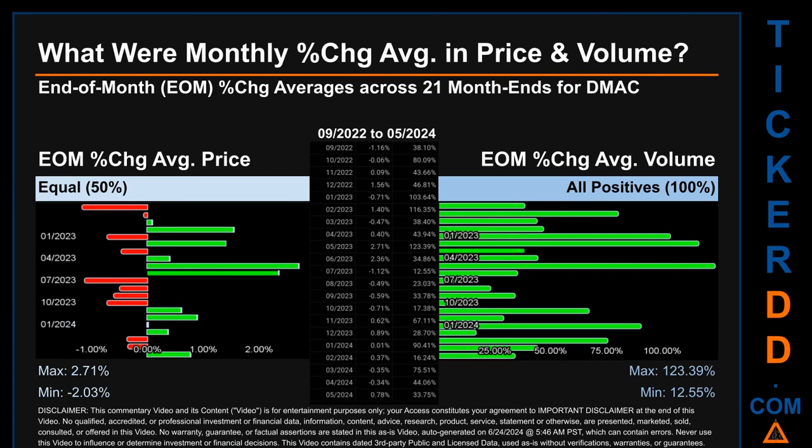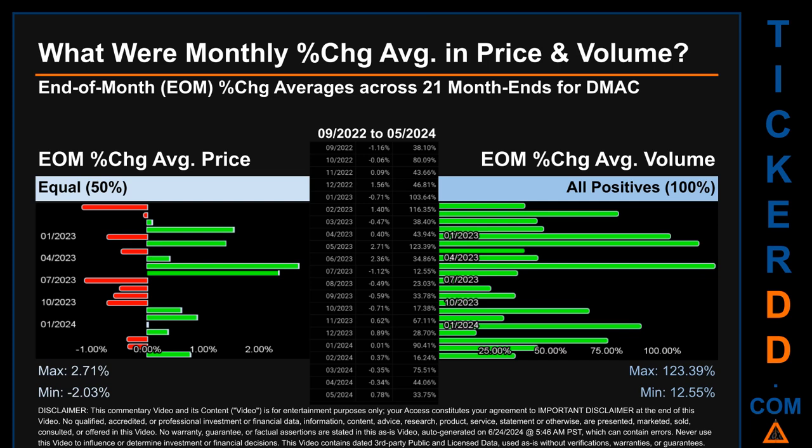What were end-of-month percentage change averages in price and volume for DMAC? The monthly average of percentage change in price and in volume were calculated for each of the 21-month ends. That calculation took daily percentage changes and averaged them for each given month. If a month end came out negative, then it means that the month summarily saw a negative change.